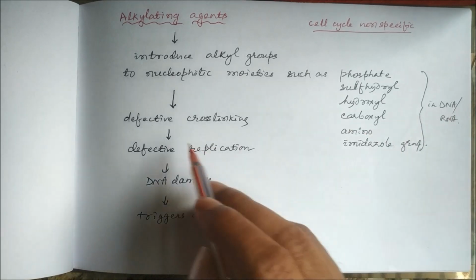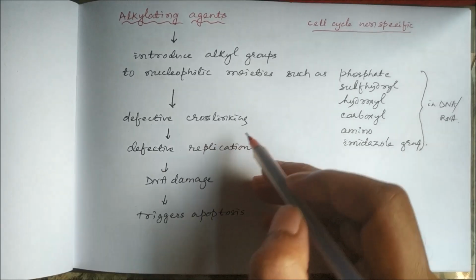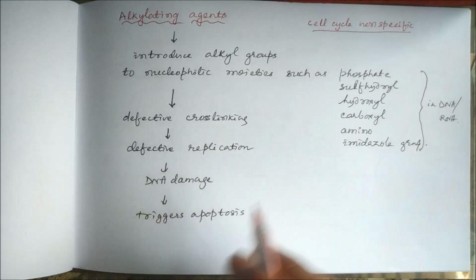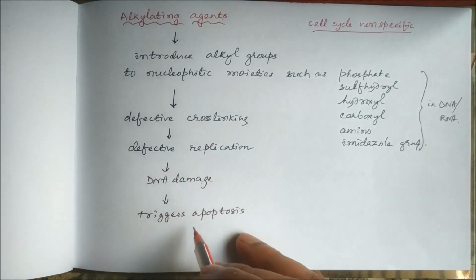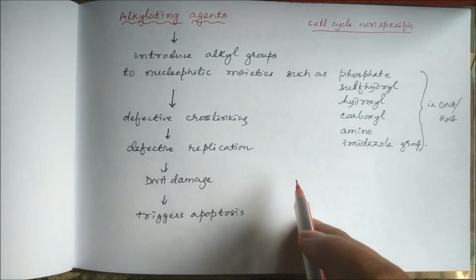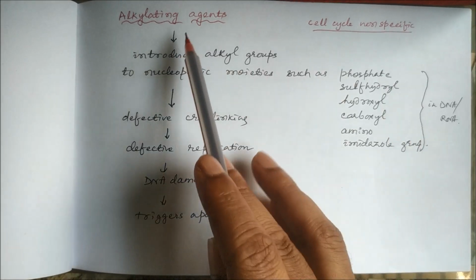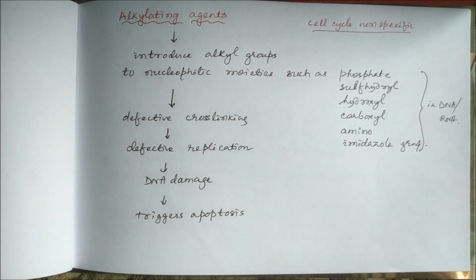So what will happen? That will cause defective cross-linking, defective replication, so ultimately DNA damage, and this DNA damage will trigger apoptosis and the cells are removed. That's why these alkylating agents are called cytotoxic agents.